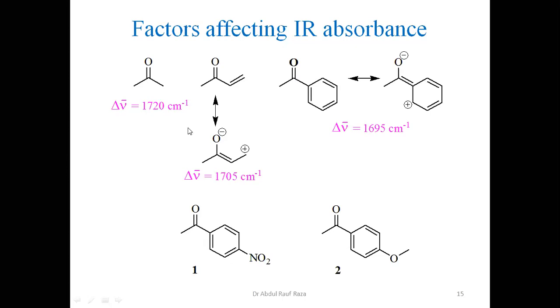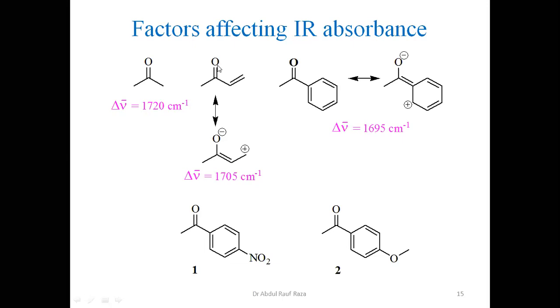Now, why have I taken these three as examples? Because look here: this carbonyl, carbon-oxygen double bond, methyl, is common among all of them. This is called the acetyl group. This acetyl group is common. This is an alkyl group. This is an olefinic group. This is an aromatic conjugated system. So I am going to present three different systems here.